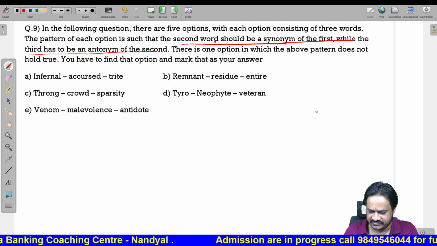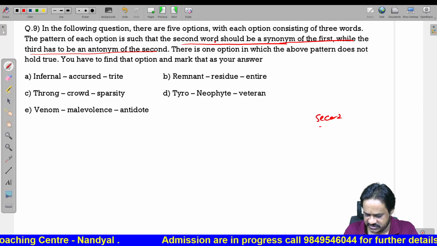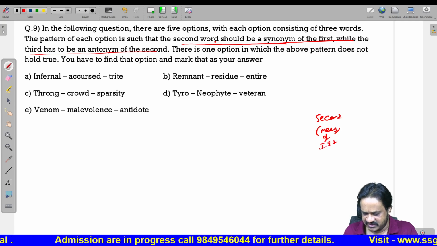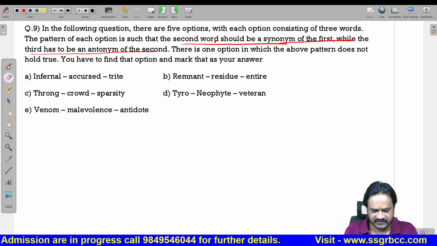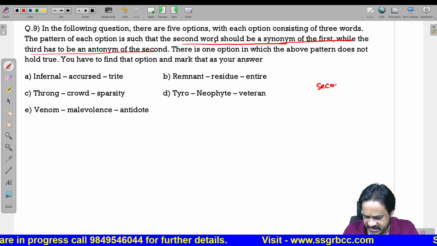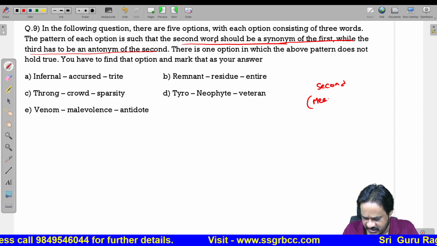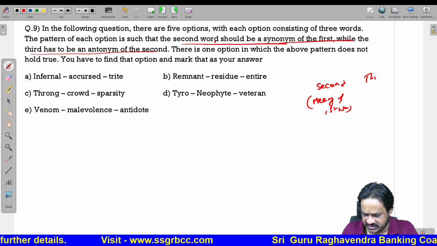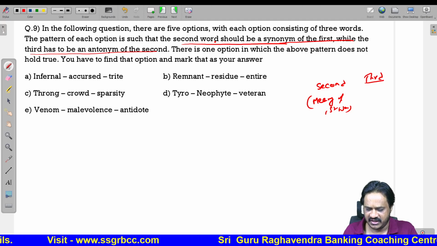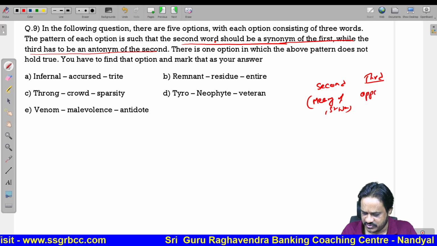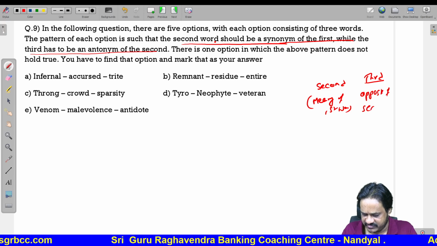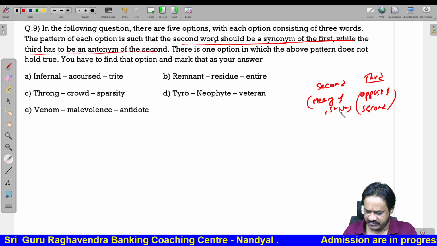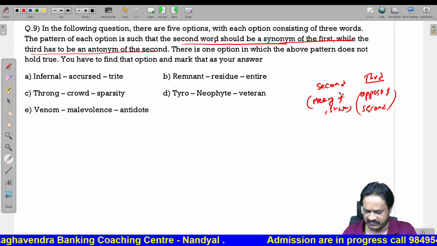The second word should be the meaning of the first word, and the third word should be the antonym, that means the opposite of the second word.